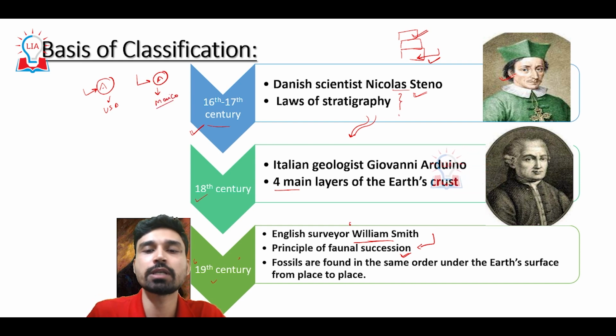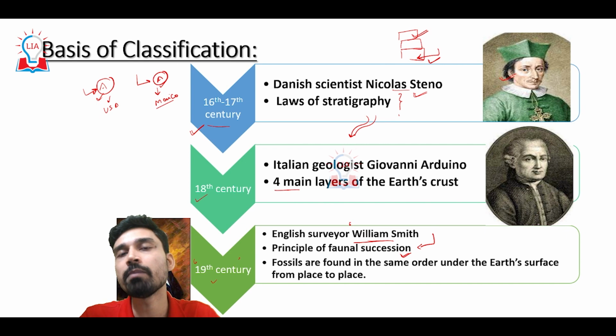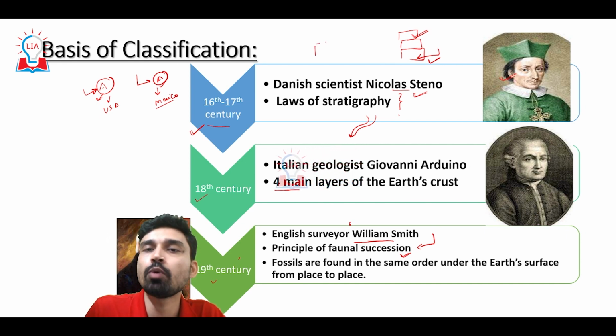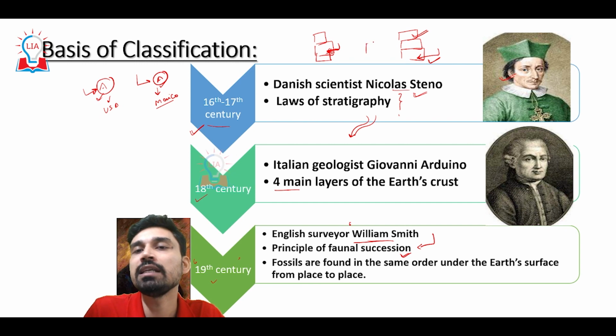What he was basically trying to say is that by looking at the rocks in which the fossil of this animal A is found, we have to understand both these rocks must have formed at the same time. It is quite possible that the fossil in USA might be found in the second rock bed and the fossil in Mexico in the third rock bed.